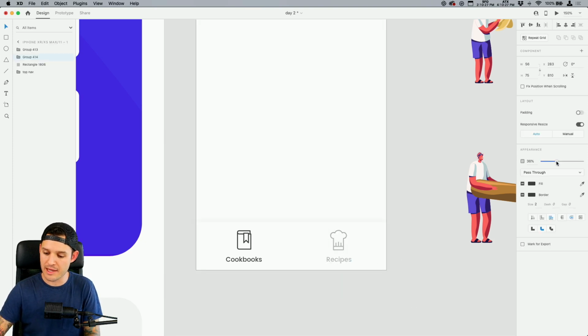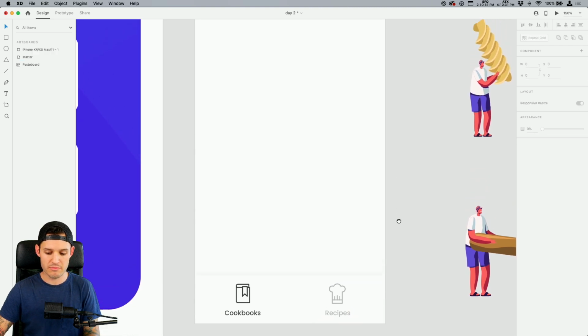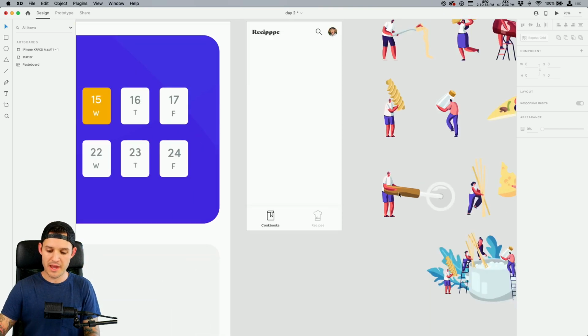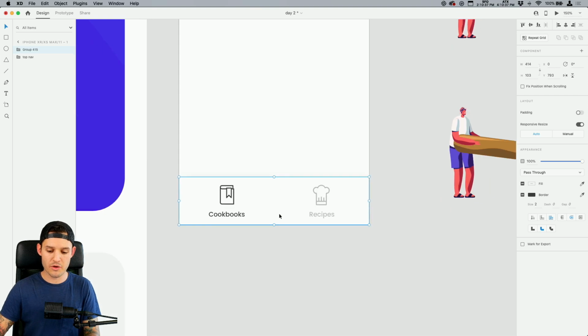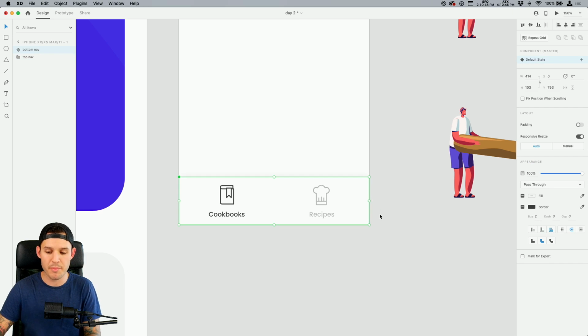So I'm gonna take this and just bring the opacity of this down to about maybe 35, something like that. And that just tells us that's the inactive state. I'm gonna grab this and you know what I'm gonna do? I'm gonna create a component out of this. So let me call this bottom nav. If you're not used to components, let me introduce you. I'm gonna press Command or Control K to make a component out of it.